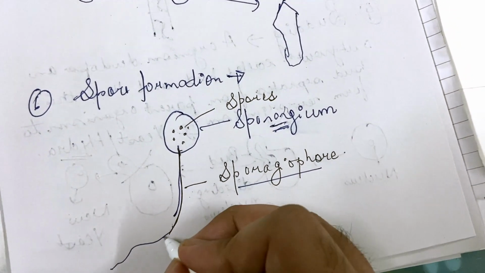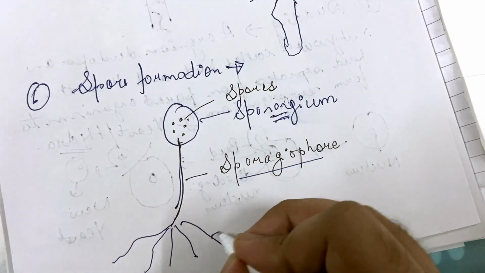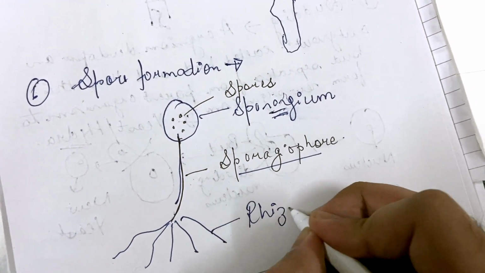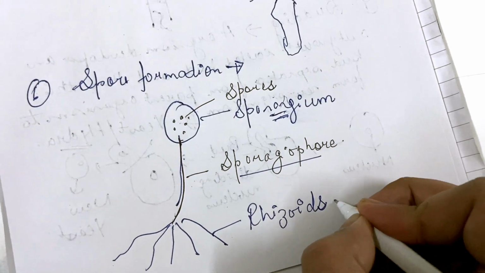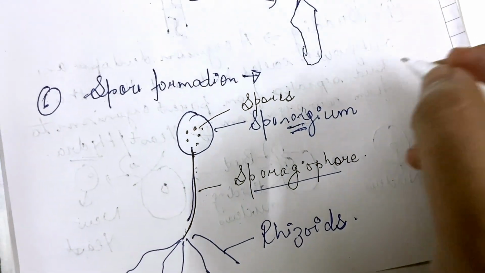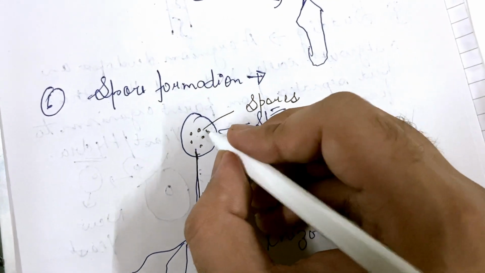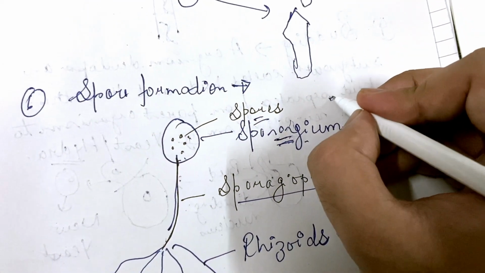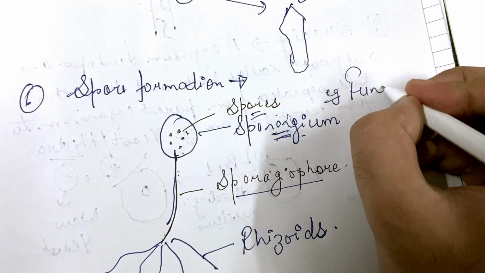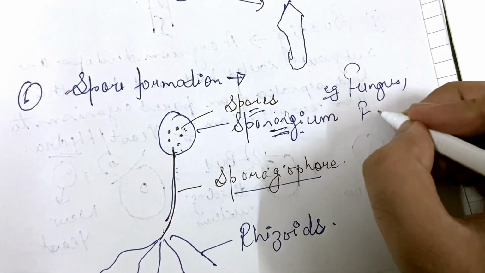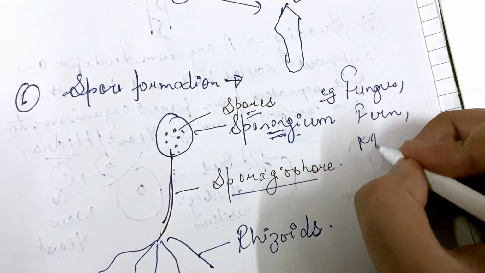Sporangiophore is attached to the substratum with the help of rhizoids. So this is spore formation. A single sporangium can have many spores. An example of spore formation is fungus, fern, and moss.